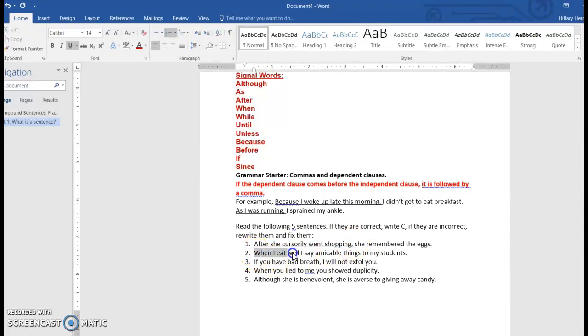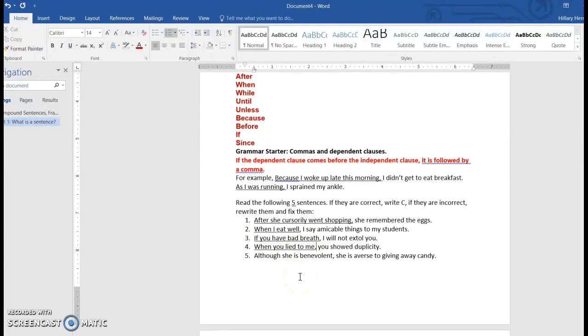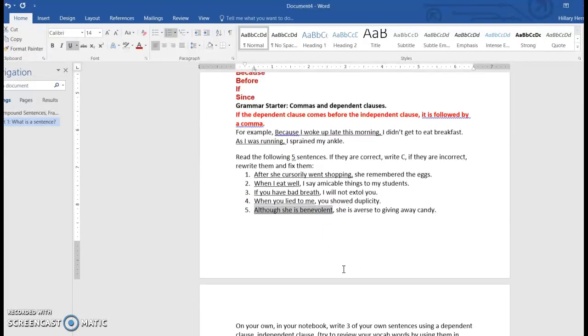When I eat well, that's our dependent clause, signal word, need a comma after it. I say amicable things to my students. If you have bad breath, that's a dependent clause and it has the comma. Good. When you lied to me, comma, that's your dependent clause, you showed duplicity. Although she is benevolent, she is adverse to giving away candy.